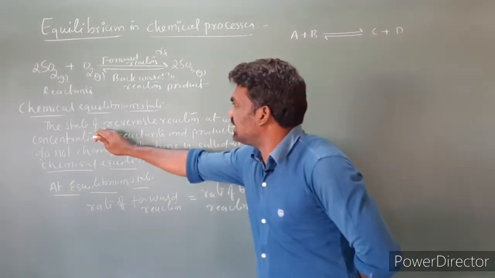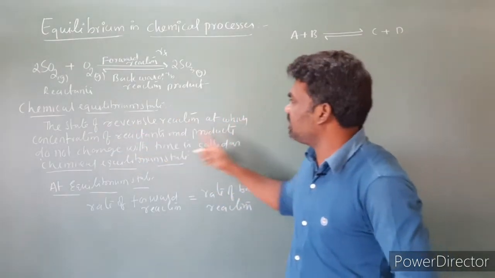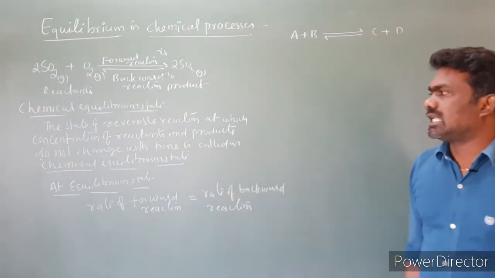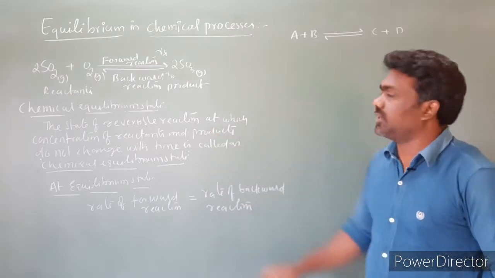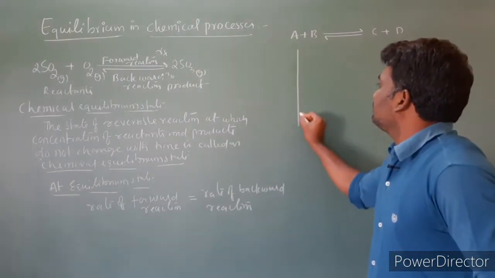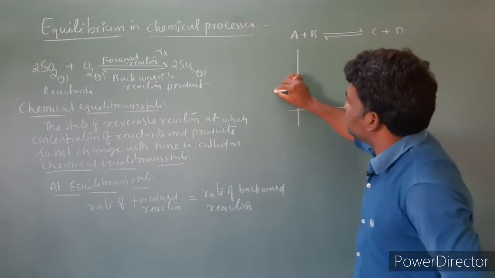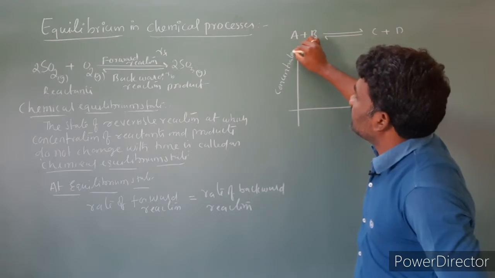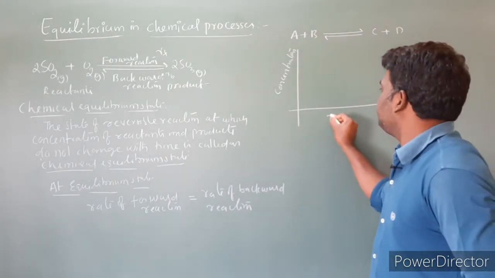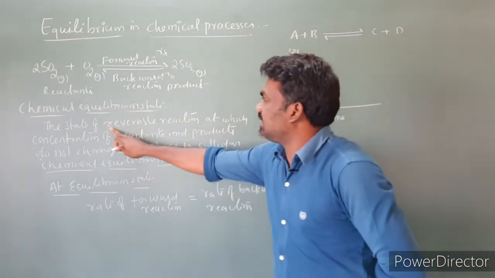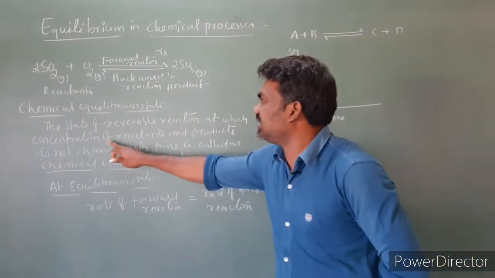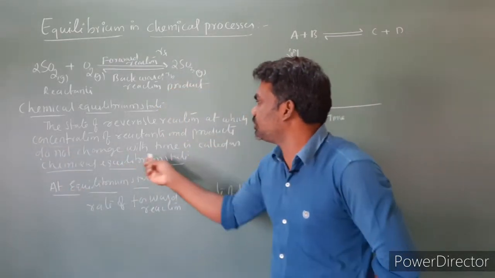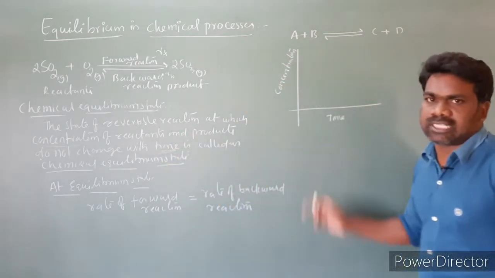First statement: the state of a reversible reaction at which concentrations of reactants and products do not change with time is called chemical equilibrium state. For this statement I am drawing a graph. Here I am taking concentration and here I am taking time. So concentration versus time I am drawing a graph.